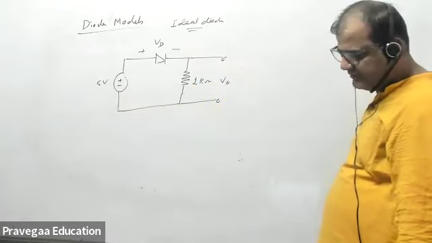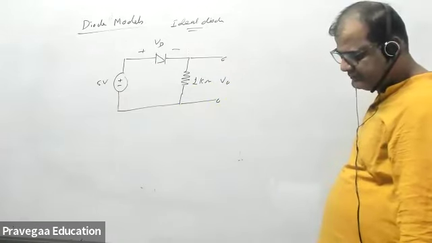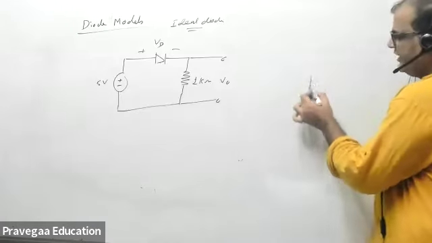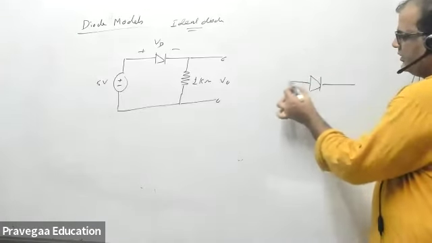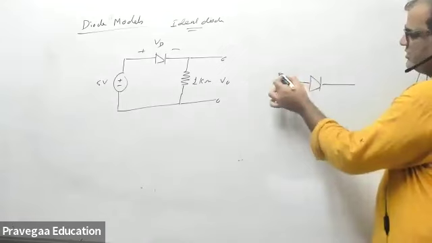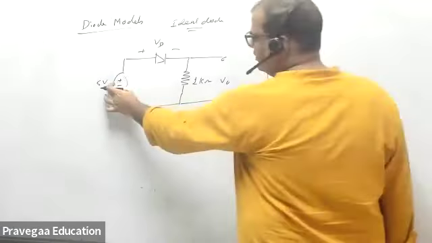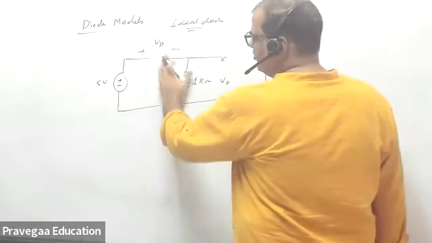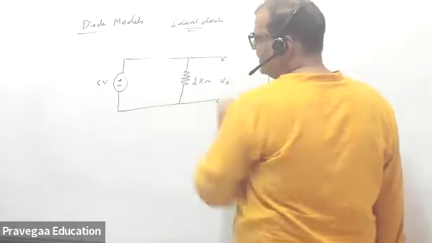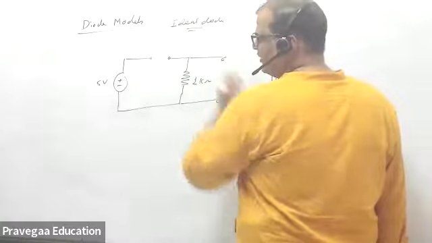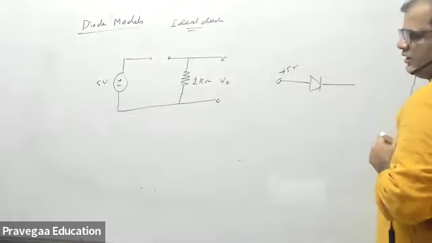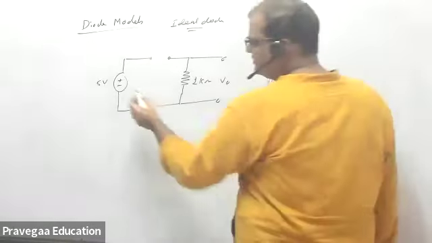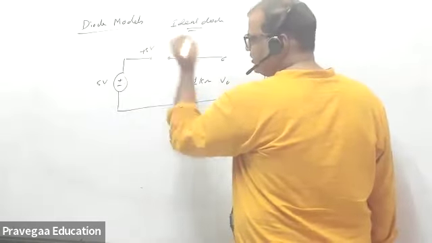VD is positive or negative? Sir, positive. See, how do you measure VD? This voltage, suppose this is 5 volt, this is 5 volt, this is how much? To find whether it's positive or negative, you just have to make it open. Once you make it open, obviously this point is 5 volt.